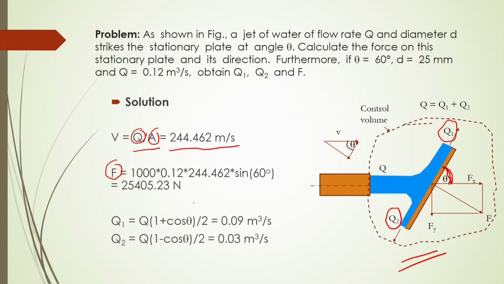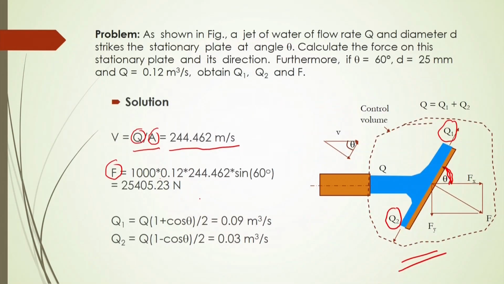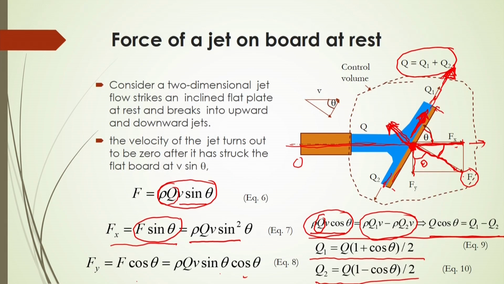Simply substitute here: rho is given, Q is given, V you have calculated, and theta is 60 degrees. Finally, after calculation, you get the F value of 25405.23 Newton.